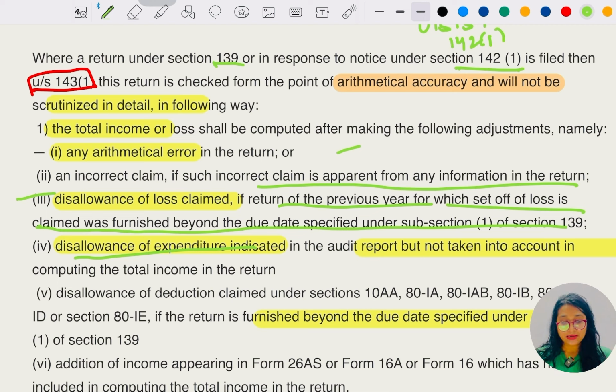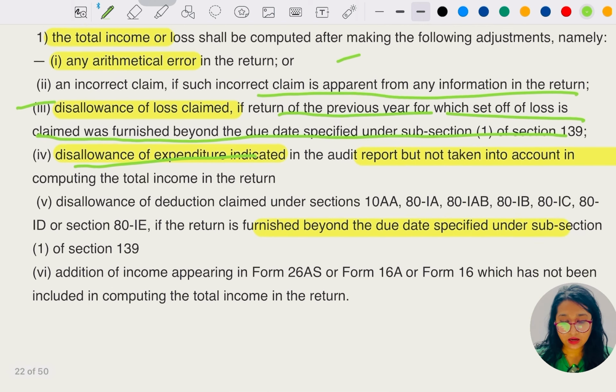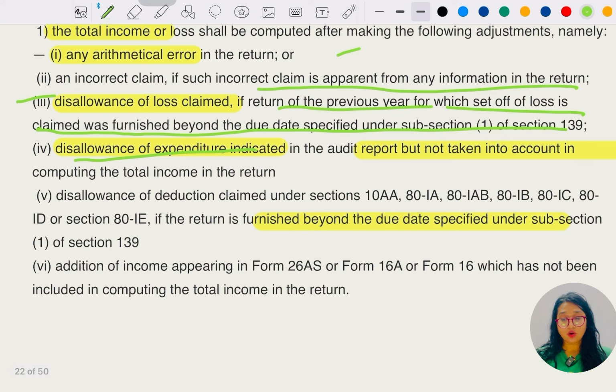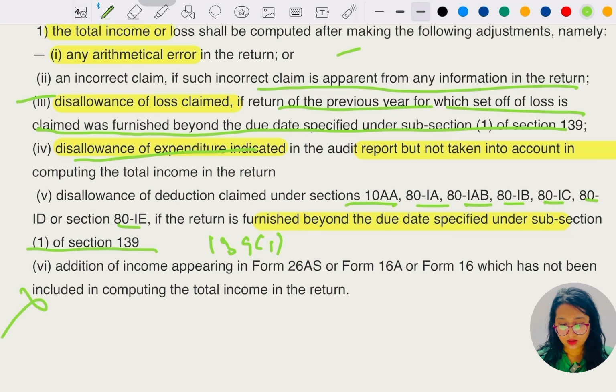The fourth point is saying disallowance of the expenditure indicated in the audit report but not taken into account in computing the total income of the return, and disallowance of some deductions under section 10AA, 80IA, 80IB, 80IC, 80ID or 80IE, if the return is furnished beyond the due date specified under subsection 1 of section 139. Let me leave this point.